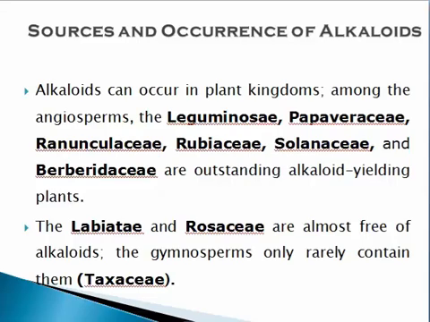Labiatae and Rosaceae are almost free of alkaloids. They belong to the class of alkaloid-containing plants, but the yield of alkaloid is low. Gymnosperms rarely contain them. An example of a gymnosperm is Taxaceae.